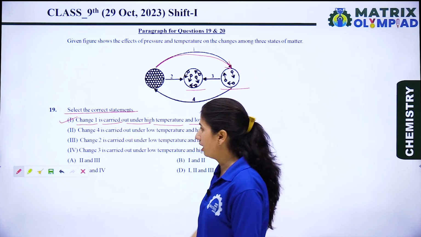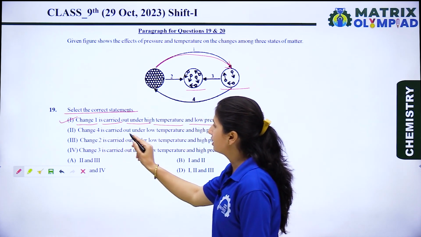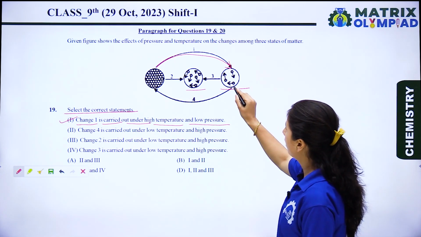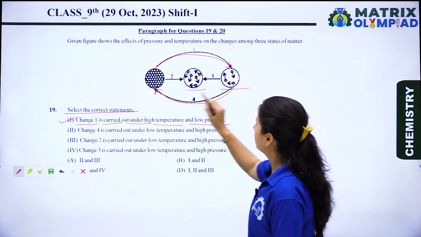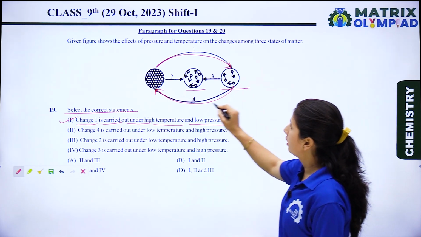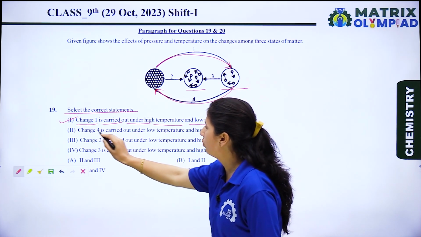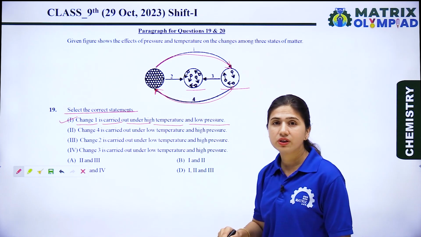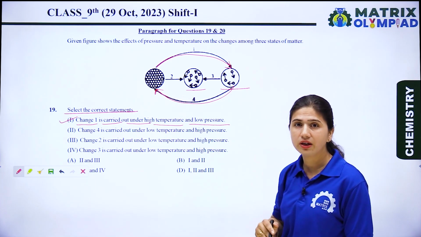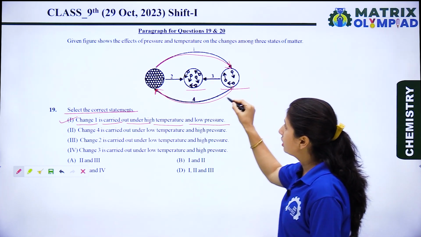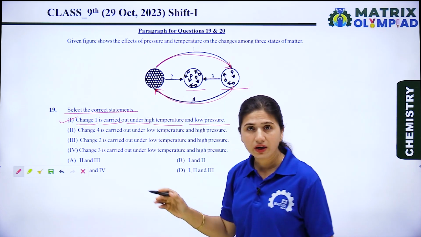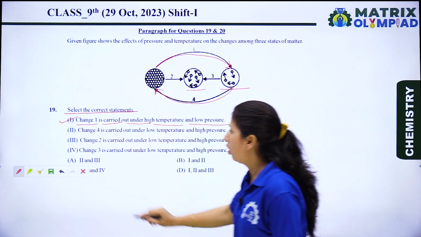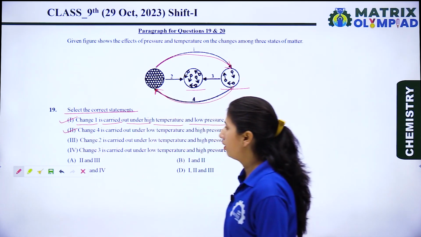Now let's see the second. Change fourth is carried out under low temperature and high pressure. Change fourth means gas converts into solid state. Change fourth is carried out under low temperature. We know that when we increase the pressure and decrease the temperature, then gaseous molecules are compacted together and converted into the solid state. So the second option is also a right option.